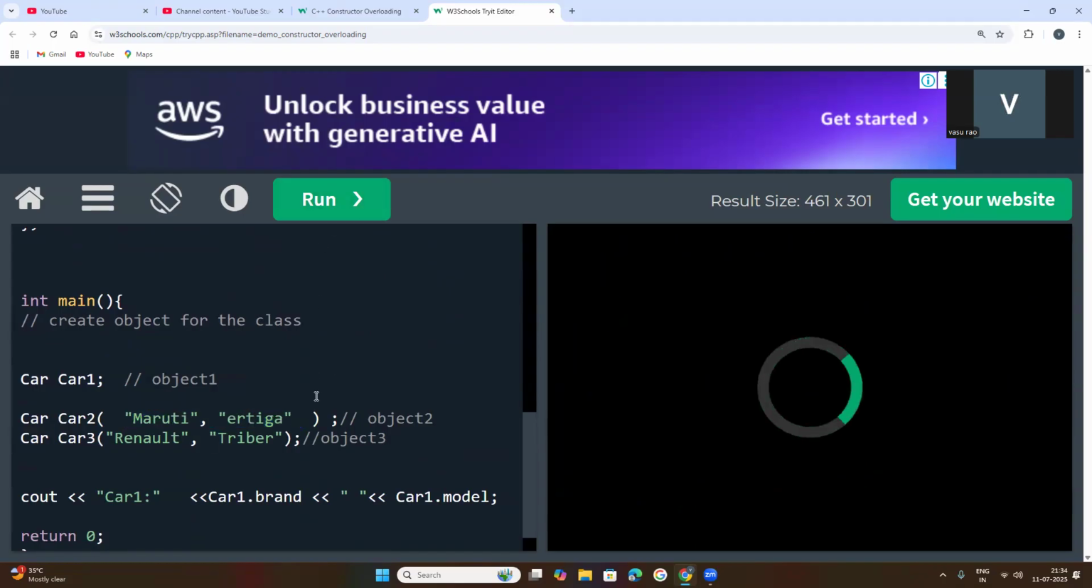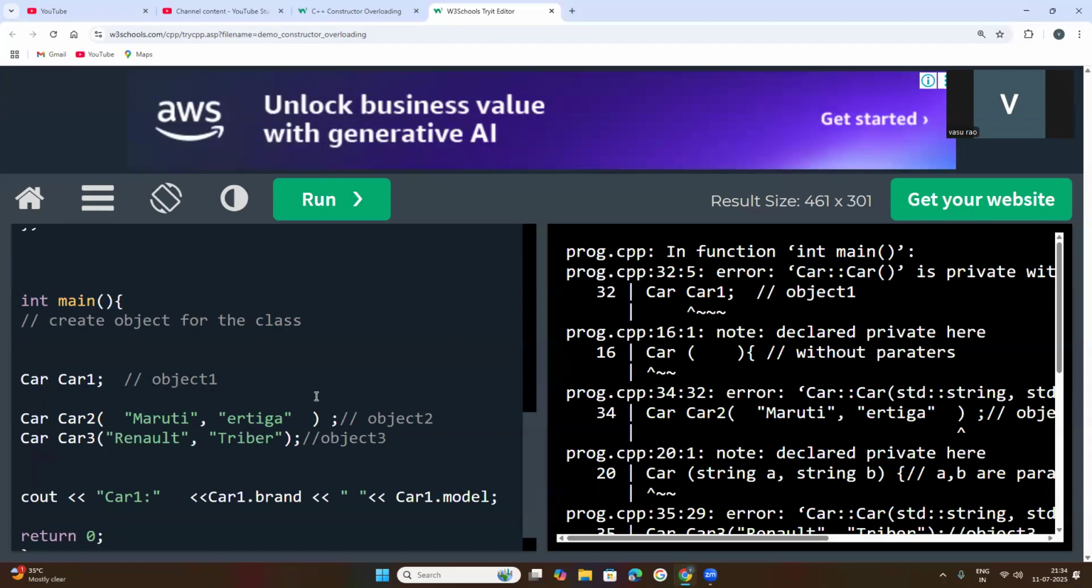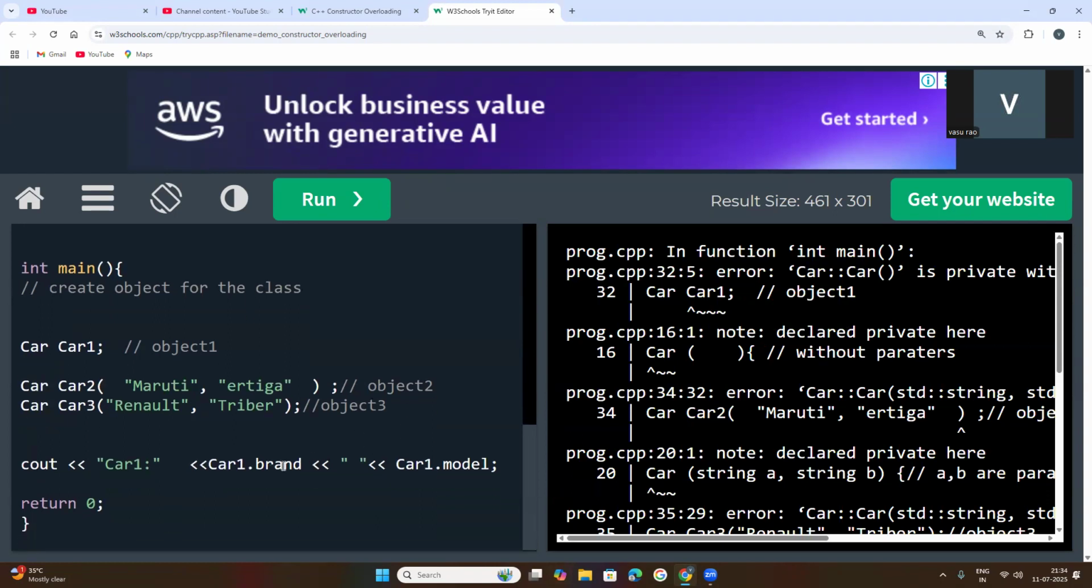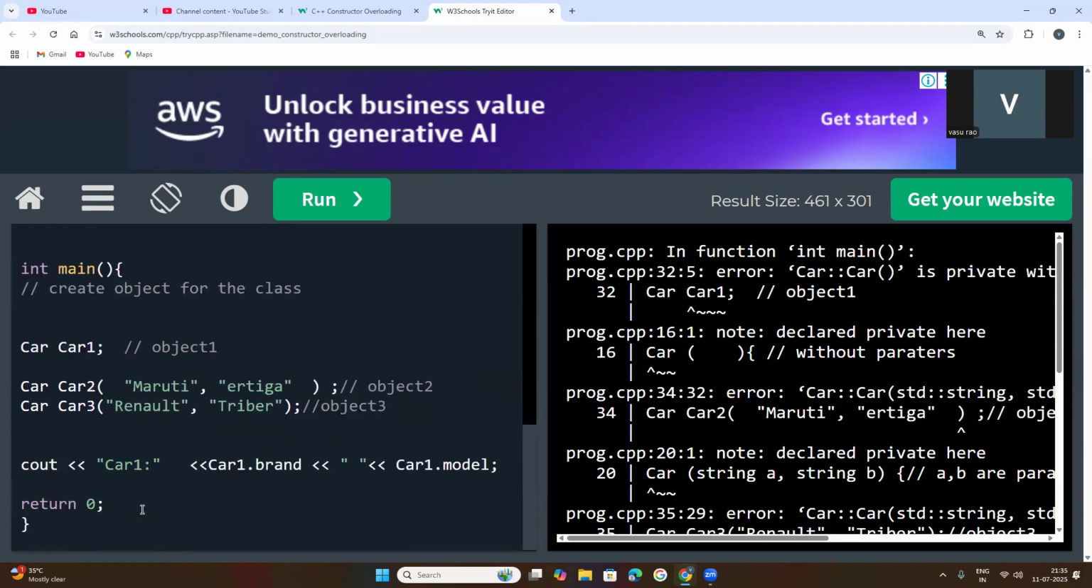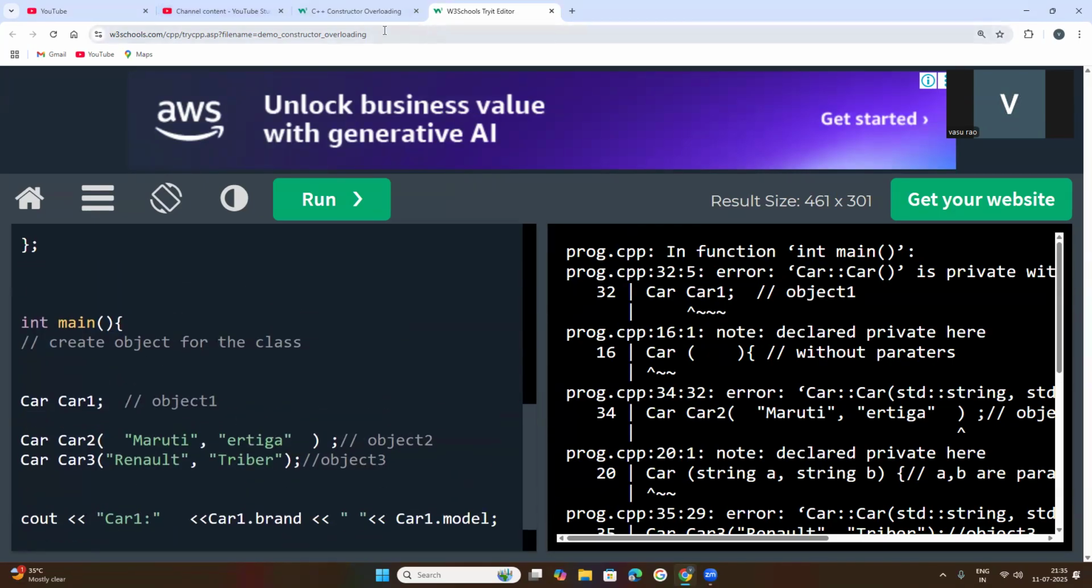If there is any error, I need to check back. Still a lot of errors. Car is equal to car one. Okay, in function int main, where is this? This is one error here. So car one, what happened here? Car is equal to car one. Why? Car 16, car without parameters. Object created here. So let me check where the error is.